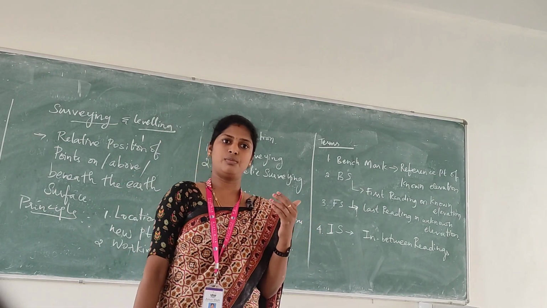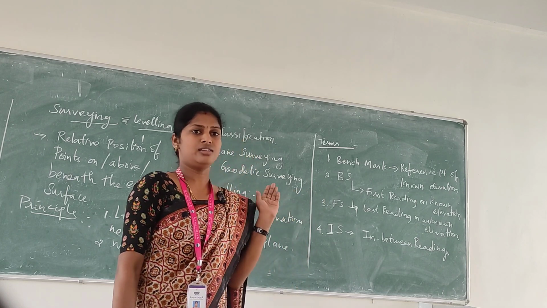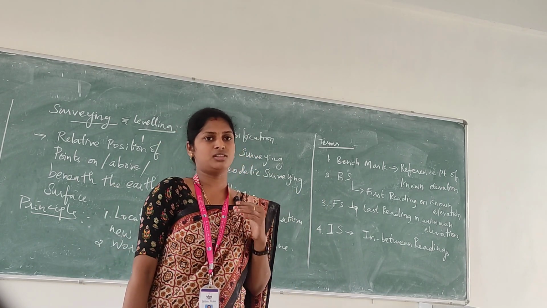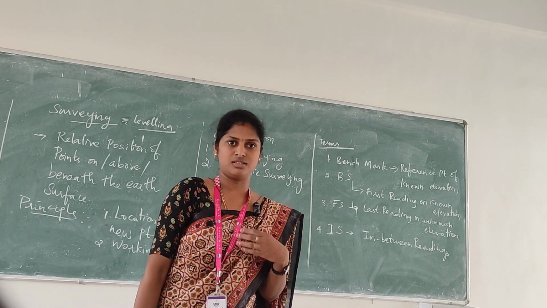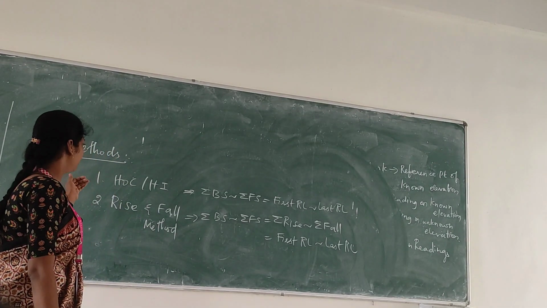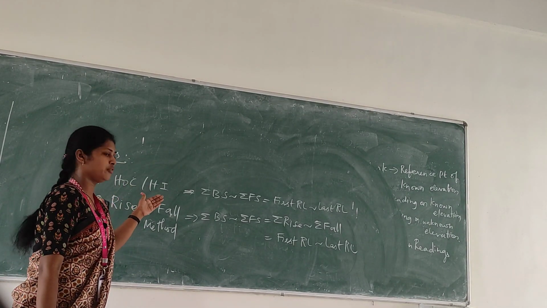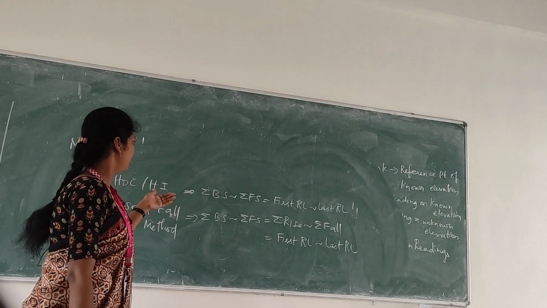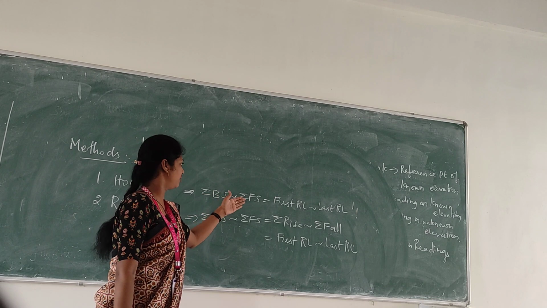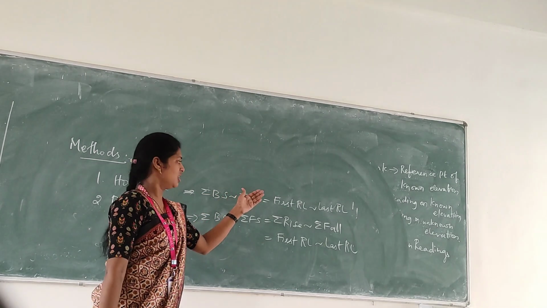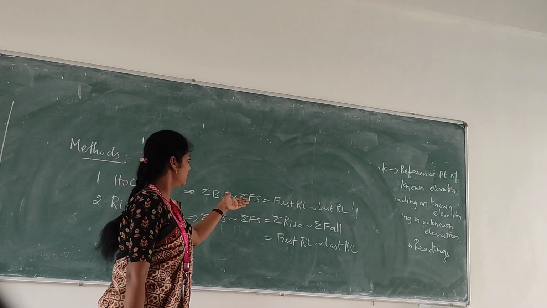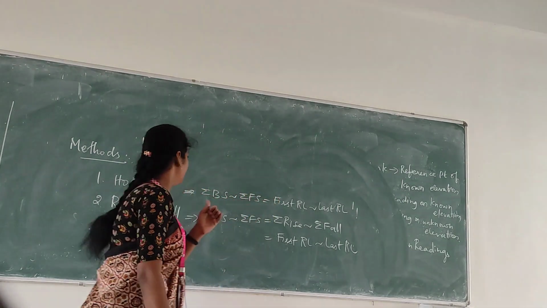There are two methods available for working out the leveling. The first one is the rise and fall method, the second one is the height of collimation method or height of instrument method. The arithmetic check for height of collimation is summation BS minus summation FS is equal to first RL minus last RL. FS and BS are the foresight reading and backsight reading. RL is the reduced level.